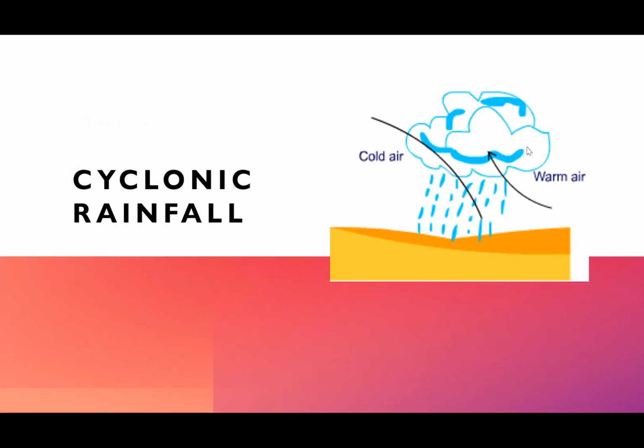Right, so this is how you can explain through that diagram where the warm air mass and the cold air mass meet. The warm air, being lighter, rises over the cold air. Now this air mass, the colder air mass, cools, condenses and forms the clouds, and this causes rainfall along the path. Now this kind of rainfall is associated with the cyclones. So this is the third part of the rainfall, that is the cyclonic. So we have done the convectional, we have done the relief or the orographic, and number 3 is the cyclonic rainfall.